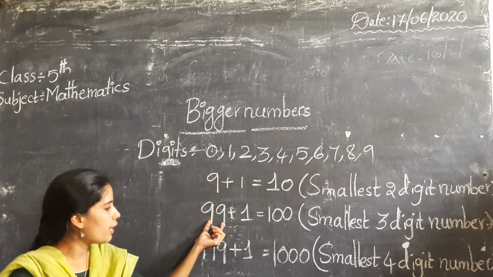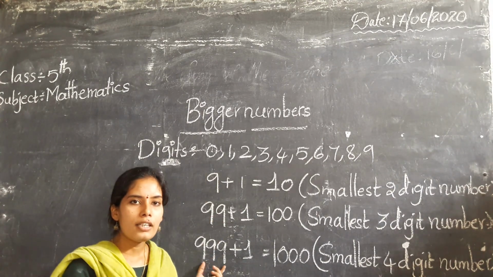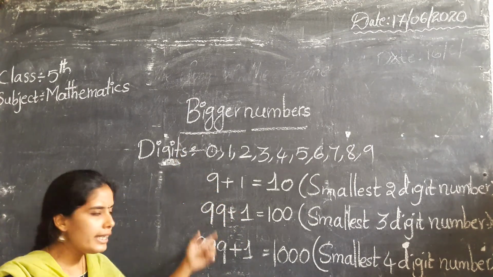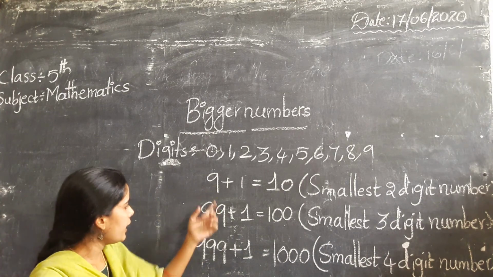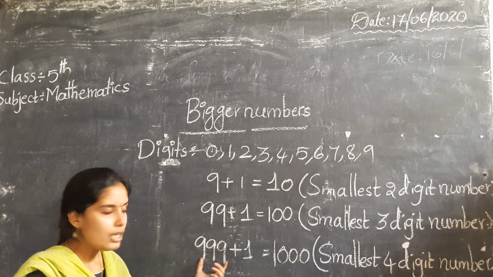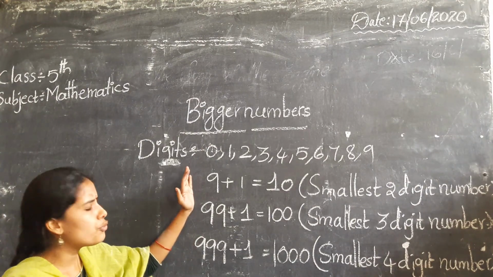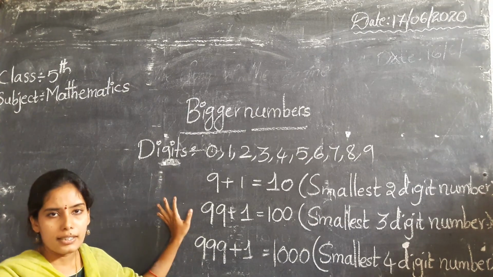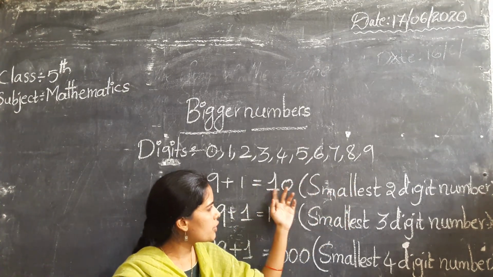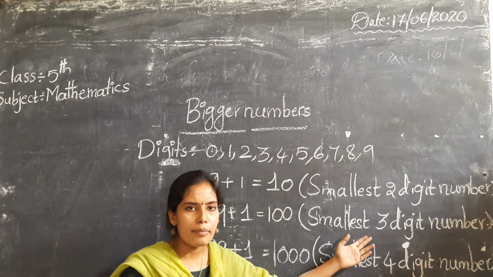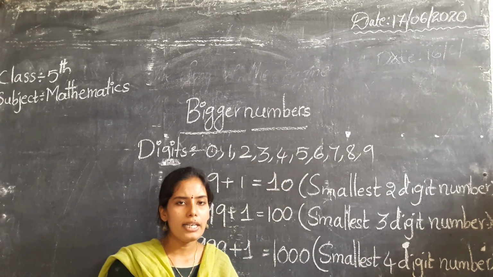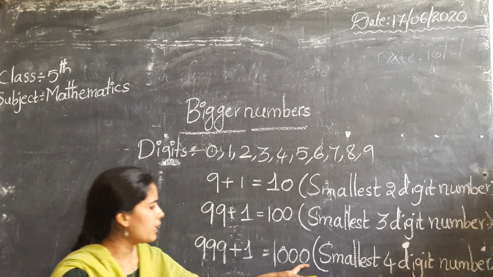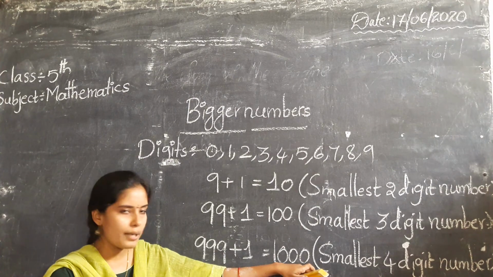So here 1000 is over. Here one 9, two 9s, three 9s. What are you observing? If the number is the greatest, the digit 9 is always repeated. So if you know the greatest 2-digit number and the greatest 3-digit number, we just need to know about 9. And the smallest 2-digit number and smallest 3-digit number are a combination of 1 and zeros. Up to here 1000, 4-digit numbers start.